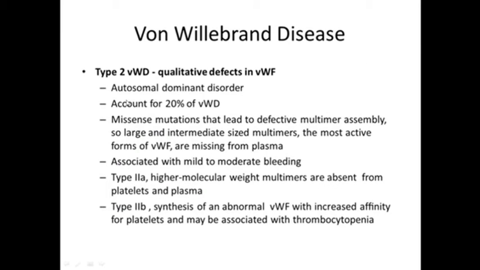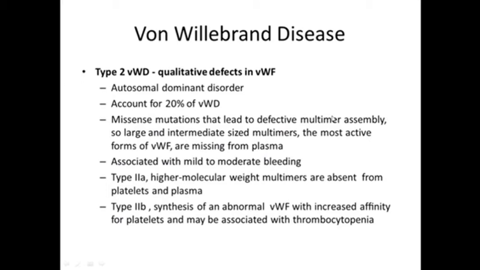And what is the difference of type 2 from type 1 and 3 is that there is a qualitative defect. The amount of the factor is normal, but there is, like I'll tell you, this is also autosomal dominant and accounts for 20% of the cases. There will be missense mutations that will lead to defective multimer formation.